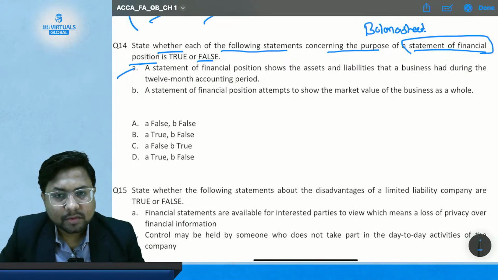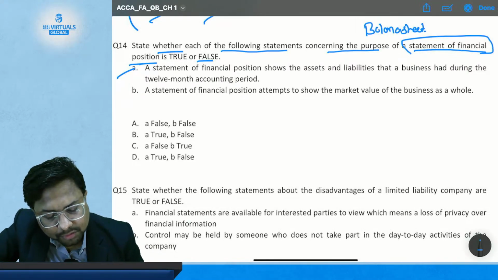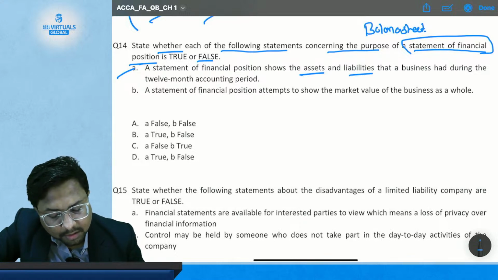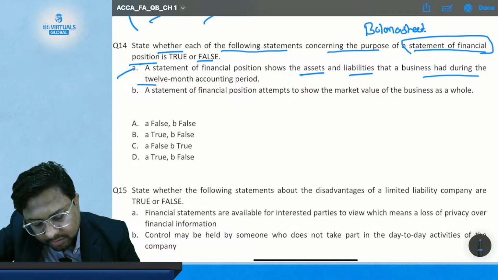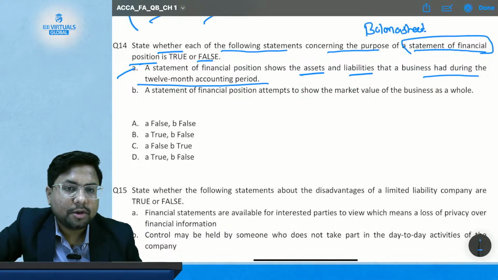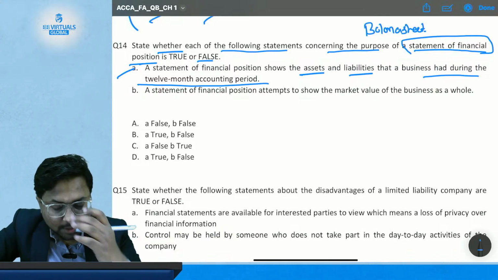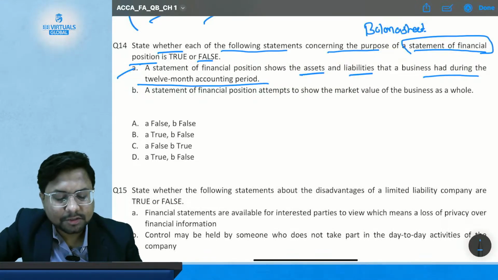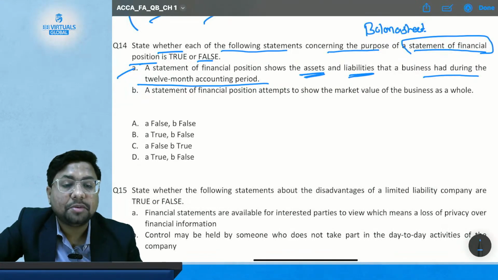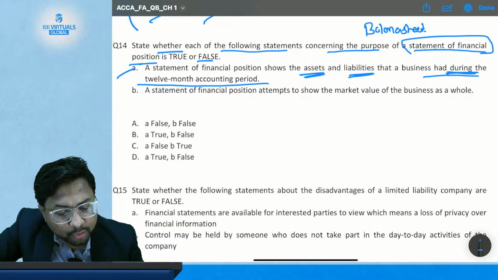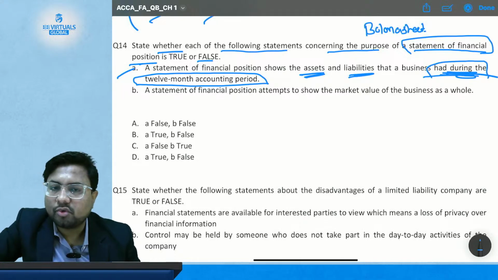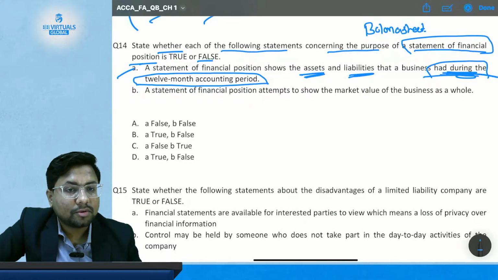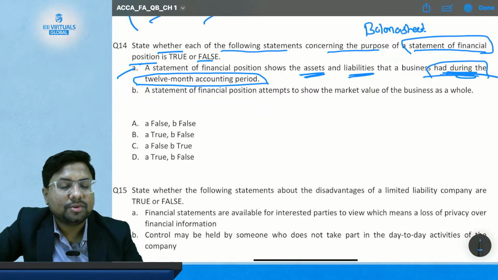Statement A: the statement of financial position shows the asset and liability data business had during the 12 months accounting period. Is this true or false? This is not true. This is false.